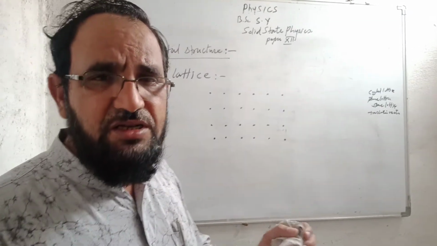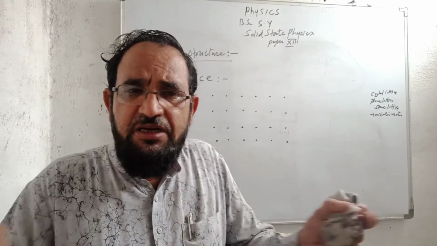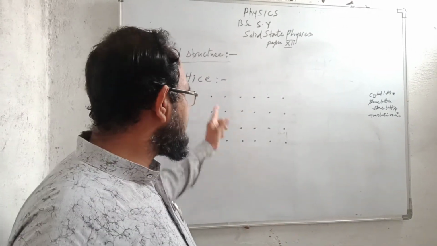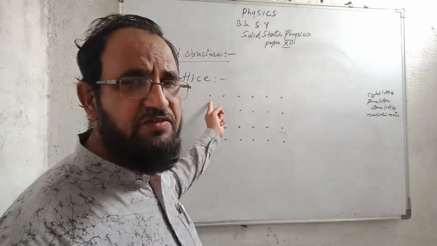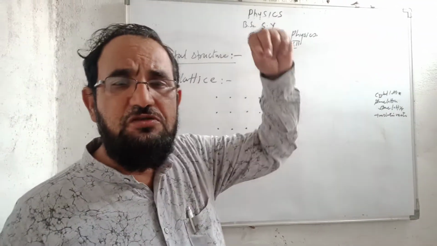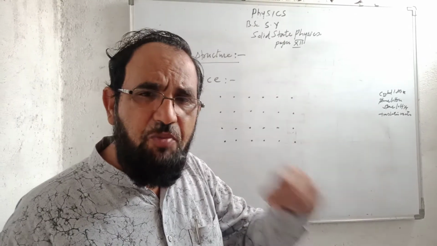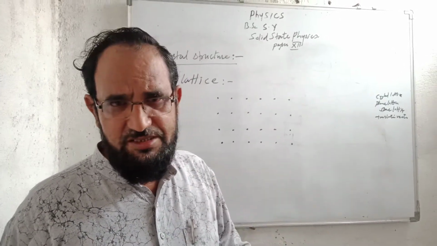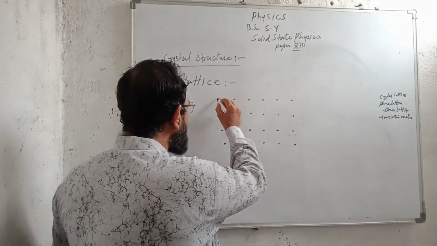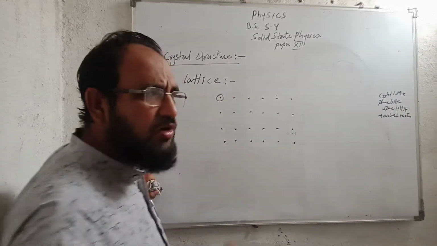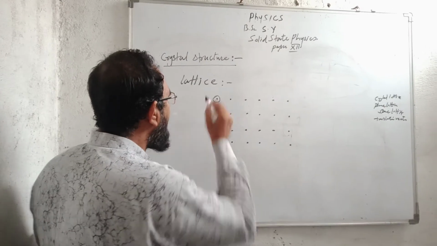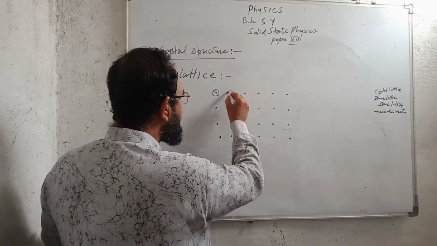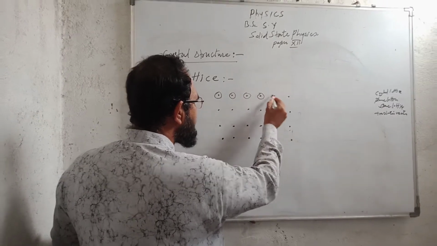For example, I am having the seating arrangement in a class. So every seat of a student will serve as a lattice point, and when a student sits, occupies that seat, then the student is said to be the basis. So when the basis, the atom or the molecules, occupy a lattice point, it is called the basis.